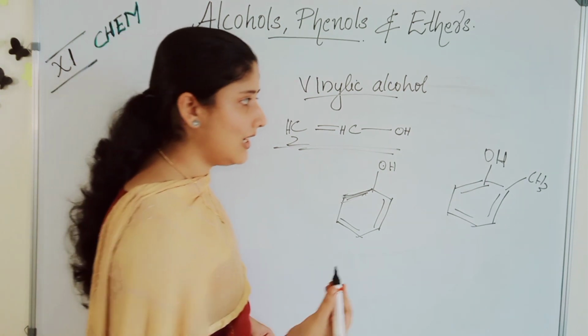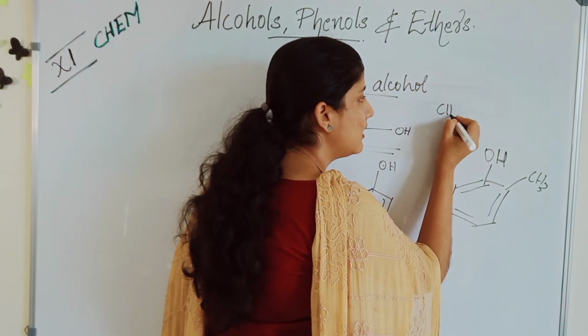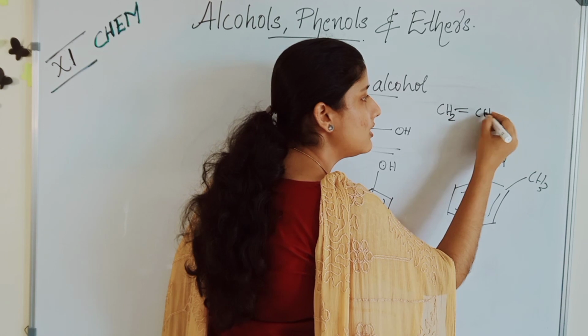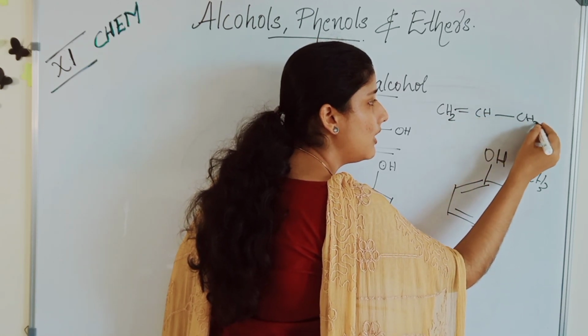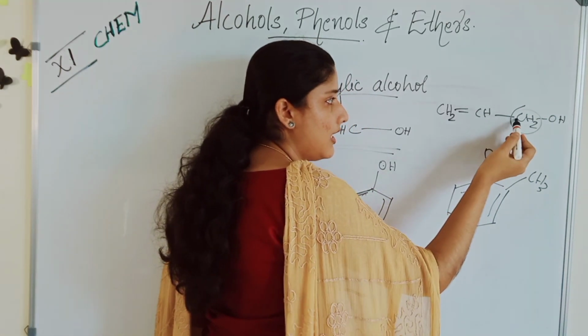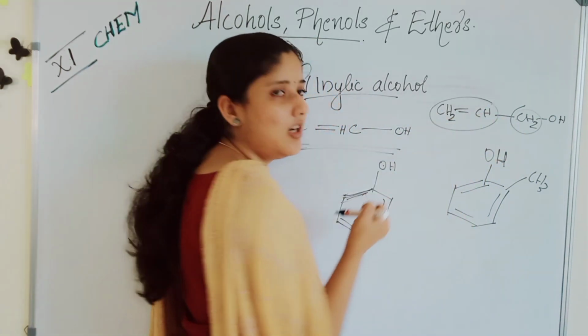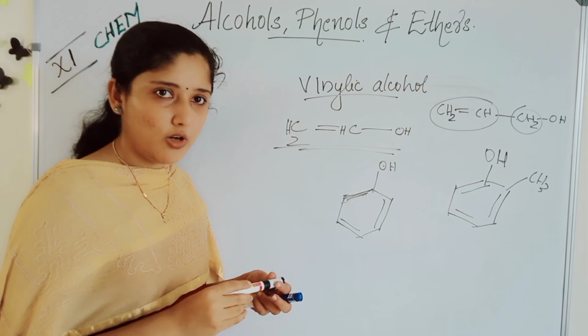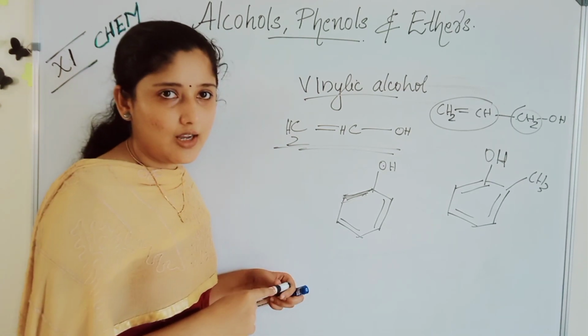Remember what is allylic, that we have already studied. If the carbon is CH2 double bond CH, CH2OH, the carbon with an OH is an sp3 carbon. The connected carbon will have a double bond. You should study this carefully. What is vinylic and what is allylic?